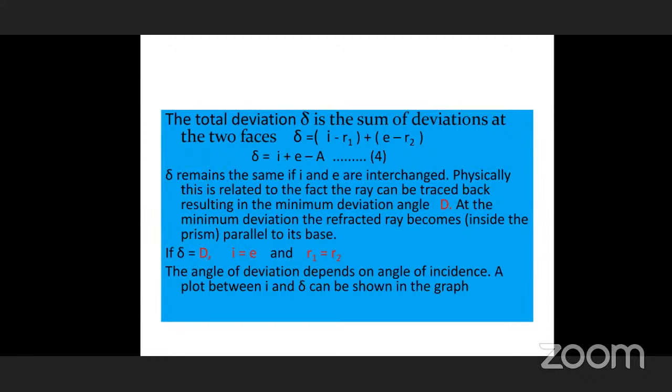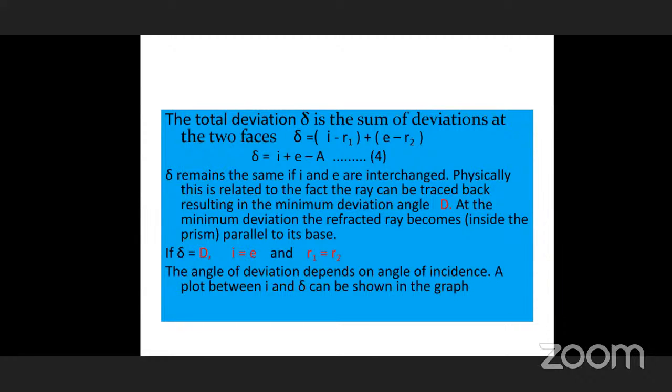So when it is possible, the deviation angle is minimum. Both these two may be interchanged in only a single case, and that single case is when the angle of deviation is considered to be minimum.